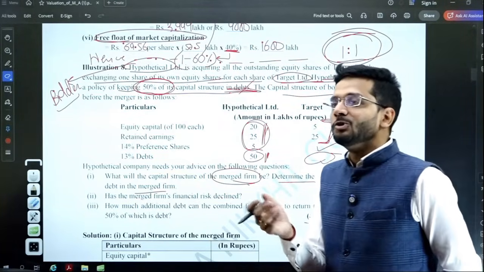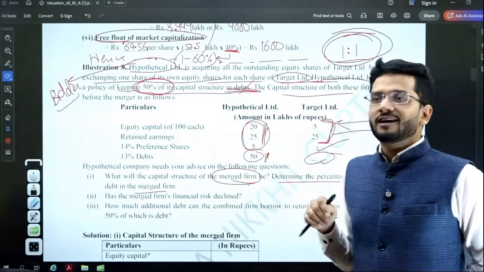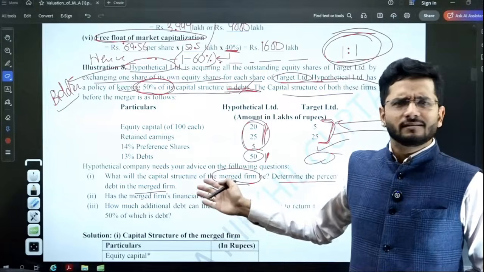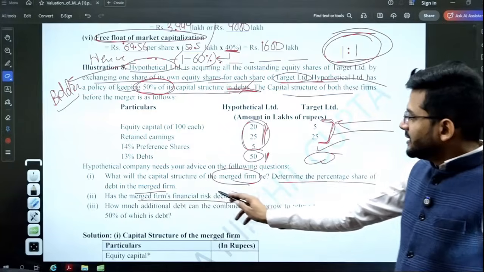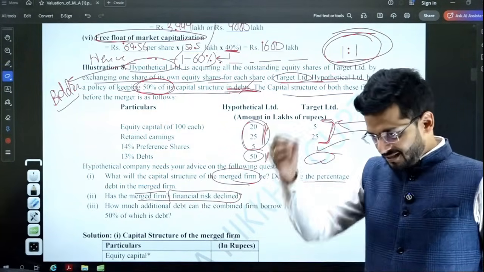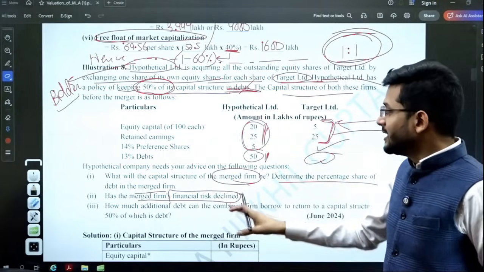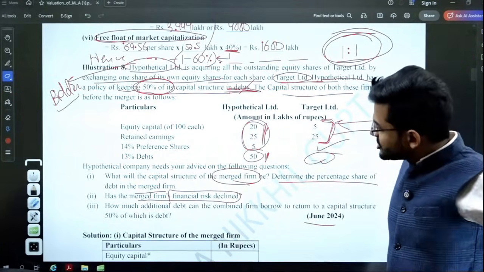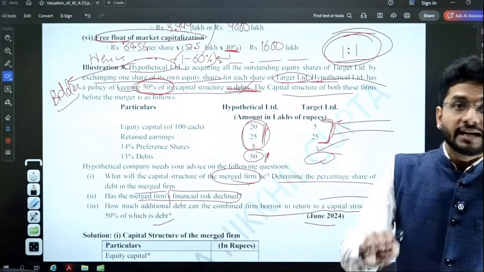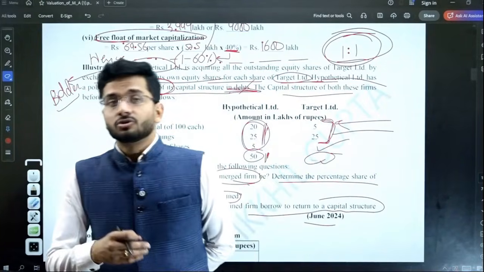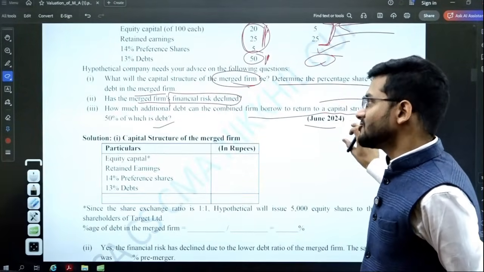In a usual question of merger and acquisition, new earning per share or the swap ratio is usually required to be computed. Here they have asked to compute something different, but nothing very extraordinary or difficult. Second is, has the merged firm's financial risk declined? If the debt percentage goes down, then financial risk will also decline. The third is, how much additional debt can the combined firm borrow to return to a capital structure of 50% debt? These are the three questions, and the answer is really simple and straightforward, guys.